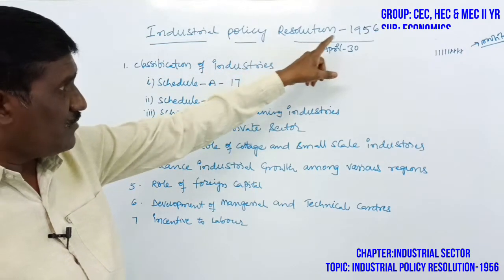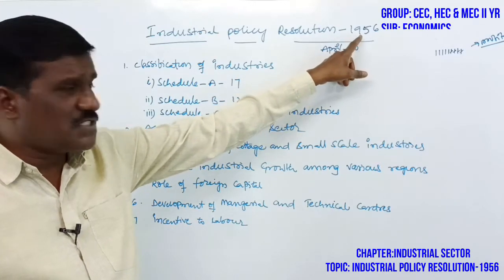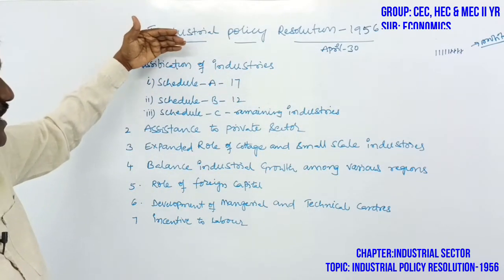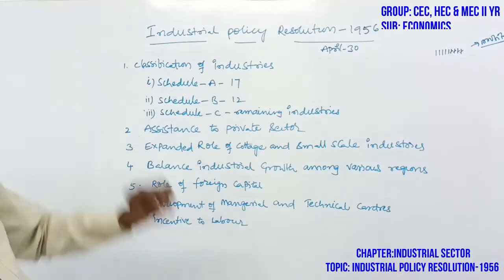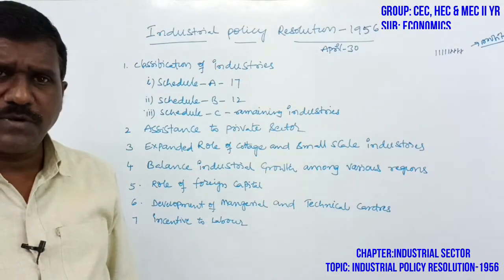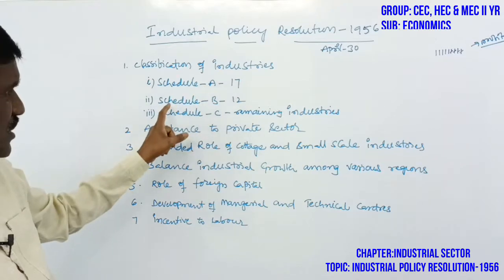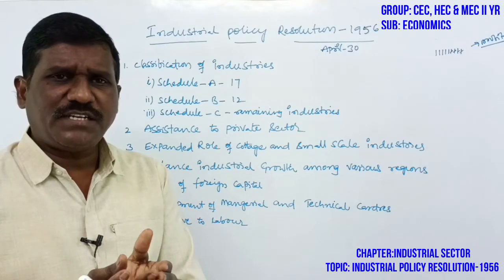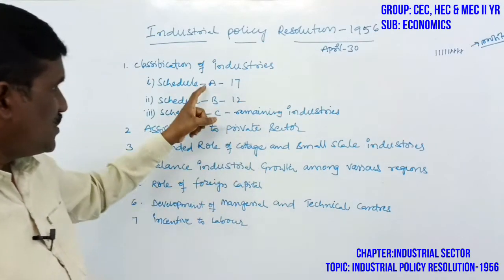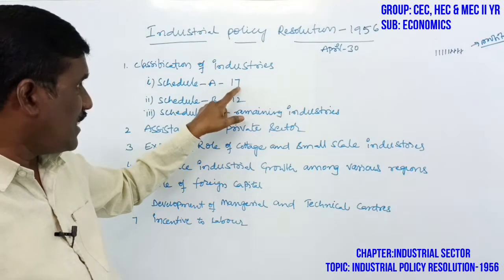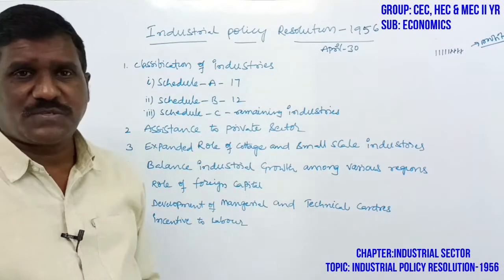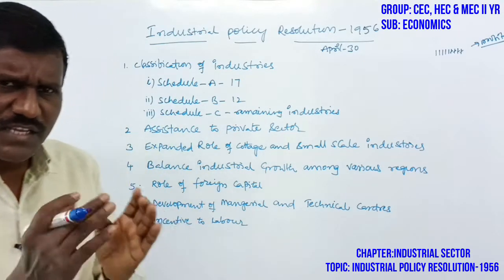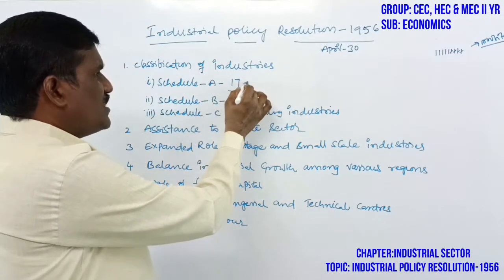But on April 30, 1956, the industrial policy resolution was announced. In the 1956 industrial policy resolution, one feature is the classification of industries: Scheduled A, Scheduled B, Scheduled C. The industries are totally divided into three categories. One is Scheduled A industries, which has 17 industries. The defense industries, arms and ammunition industries, the atomic energy industries, and the key industries come under Scheduled A.